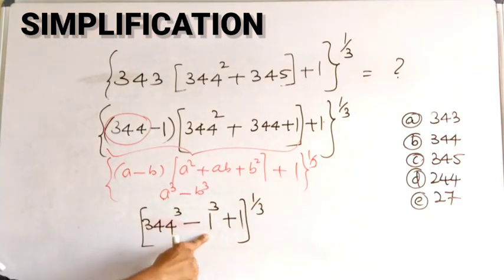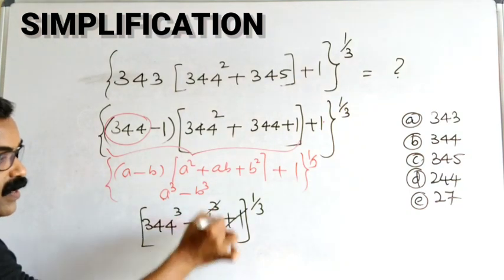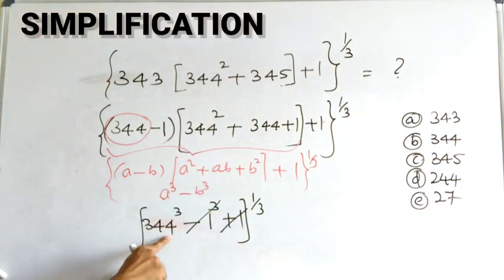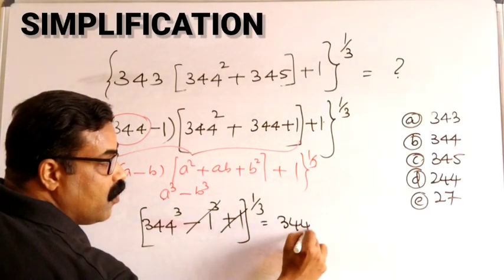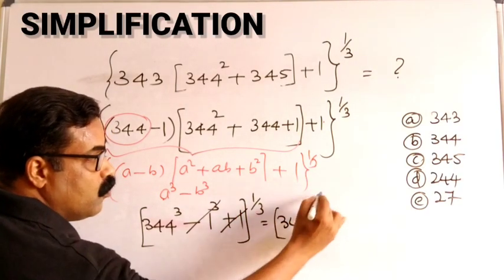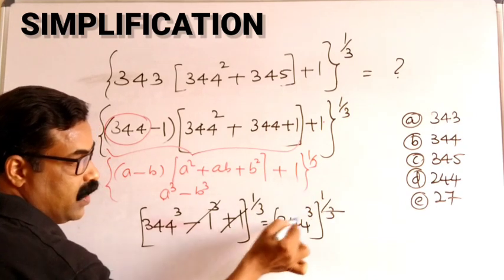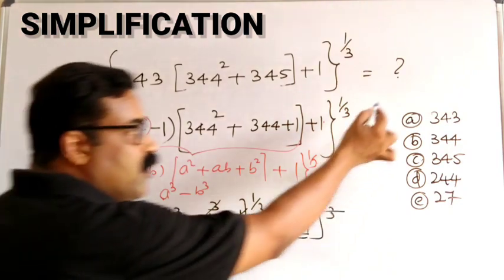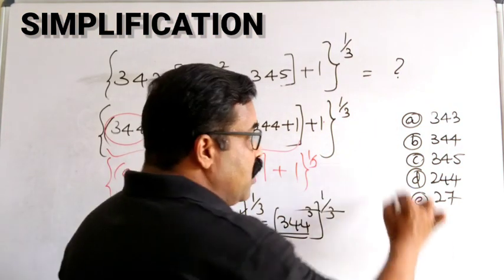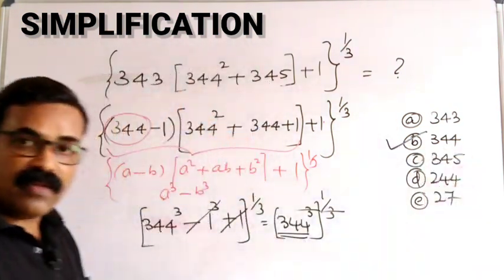So 1 cube is 1 only, minus 1 and plus 1 I can cancel. So I got 344 cube power 1 by 3, which is equal to 344. 3 and 3 cancelled. The answer is 344. So from the given options, I can mark the correct option as B, that is 344.